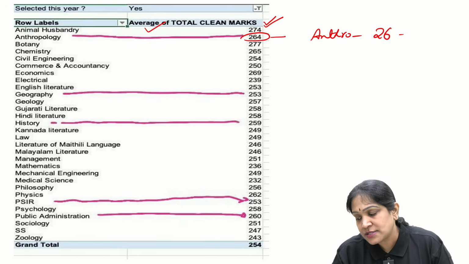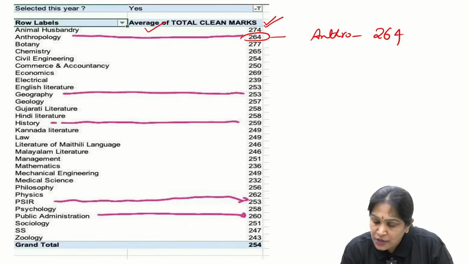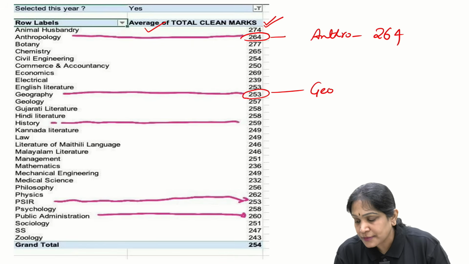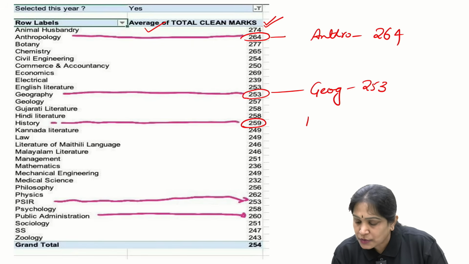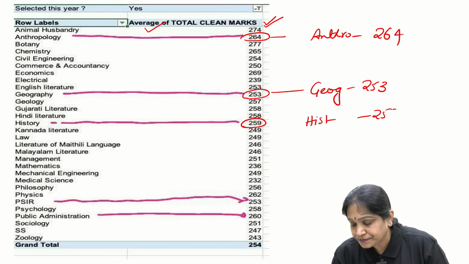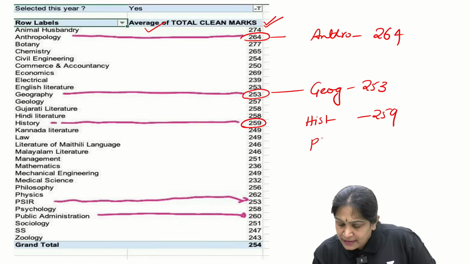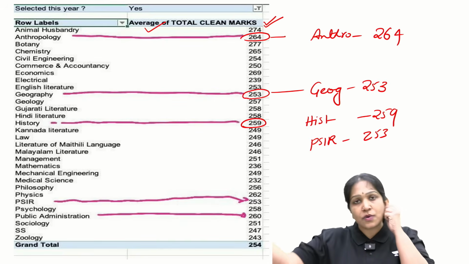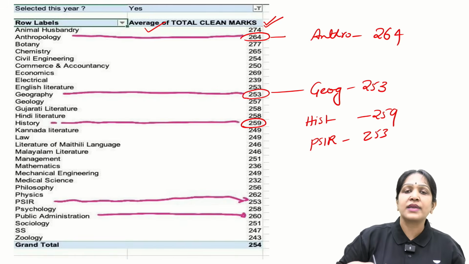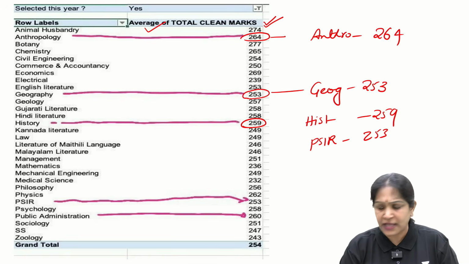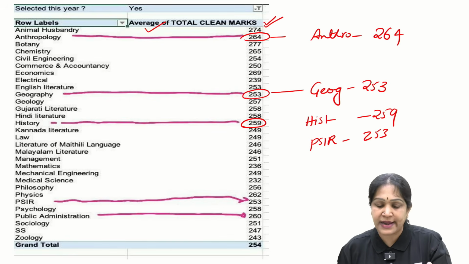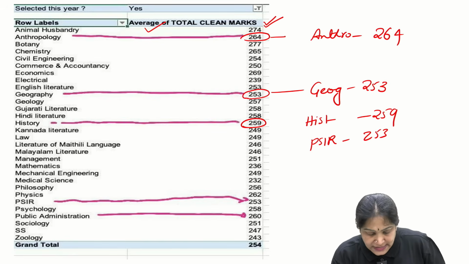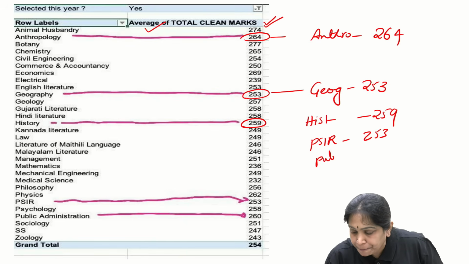Anthropology 264. Okay, and geography 253. History 259. Okay, PSIR 250. This is not the highest score. The highest score can be 300 plus, and the lowest score can be some 200 or 150. This is the average marks out of all the selected candidates. Is it clear? Okay. Next, public administration.